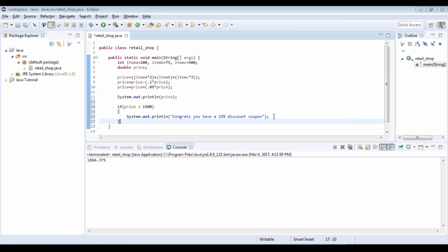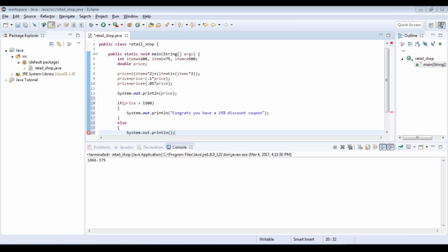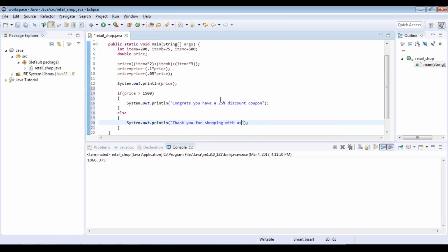Now in case it is not greater than 1,500, then I'll change it to else. Here you're going to specify the else condition. I'm just going to say, thank you for shopping with us. So basically what we're trying to establish here is that if the customer has purchased products worth more than 1,500 from John's shop, then he's going to get an additional 25% discount coupon that he can use next time. So the next time he comes, instead of a 10% discount, he can avail a 25% discount. But in case he has not purchased more than 1,500, then the corresponding message does not get executed.